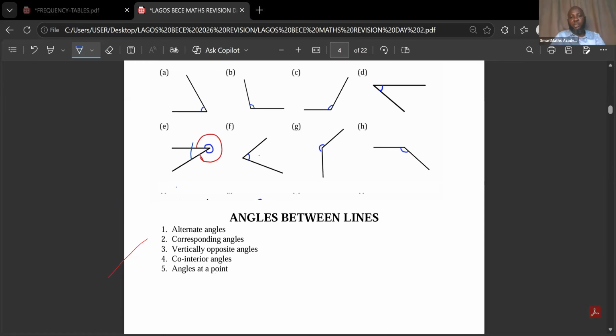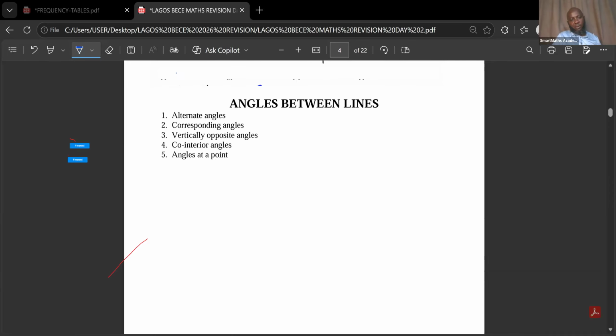Now, this is where the real work is. Angles between lines. Under this, we'll be looking at these five theorems. We're going to look at alternate angles, corresponding angles, vertically opposite angles, co-interior angles, angles at a point. Let me inform you, all of them are very simple. I'm going to give you the shortcuts to identify them. Just pay attention to me.